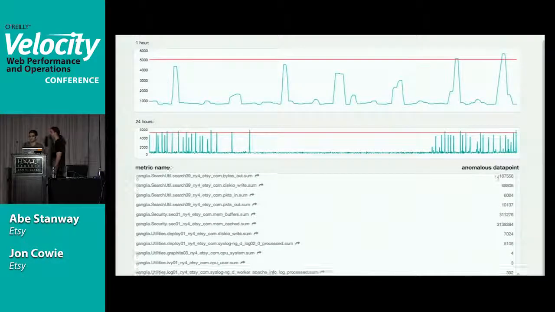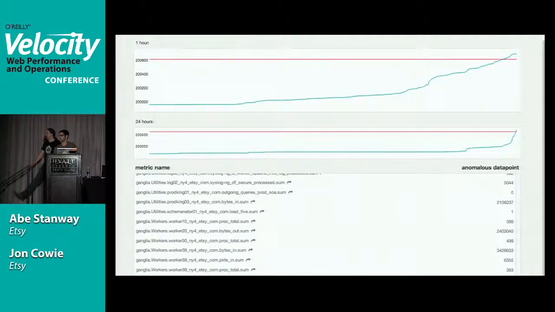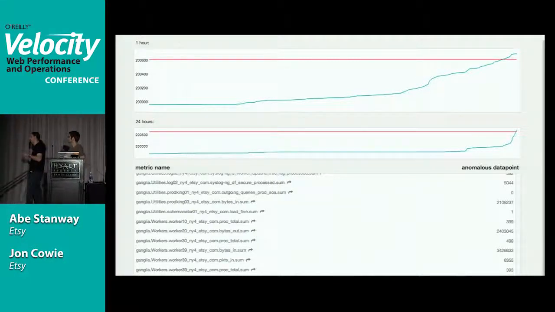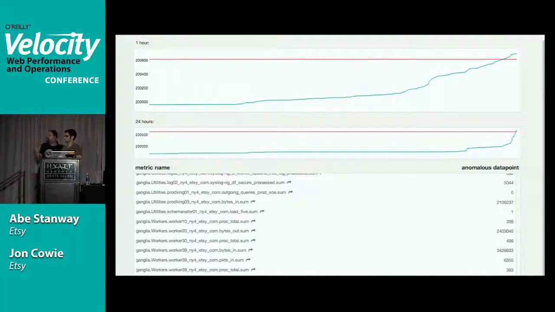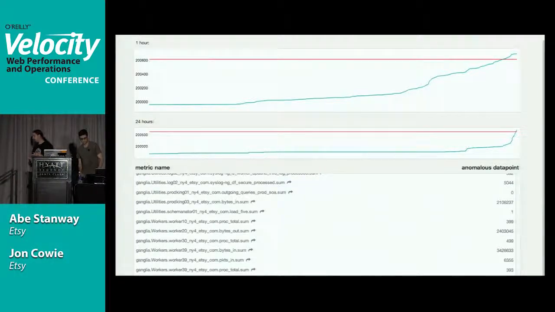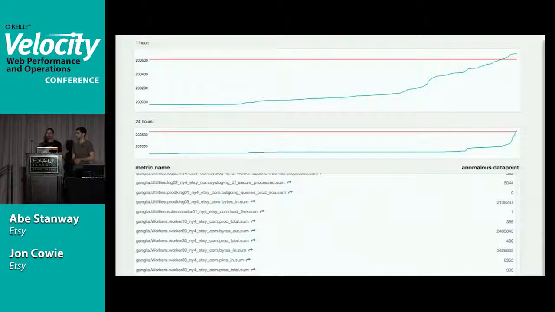Yeah, question. You guys chose graphite relay as the ingest for Skyline. Why not the output for statsd itself? Because not all of our metrics come from statsd. Partly because we also feed graphite from other sources too. We don't solely populate graphite with statsd. We have, for example, some of our chef tools that will send a metric to graphite directly, not going through statsd. So that let us capture, well, two reasons. Firstly, it let us actually capture that data, and secondly, it made it easier because all of the graphite Whisper stuff, the carbon relay stuff is written in Python, and we were writing this in Python. It made it easy to basically avoid reinventing most of the code.